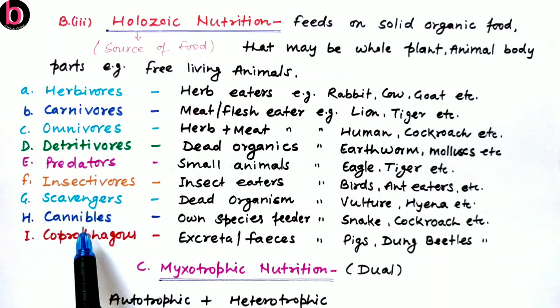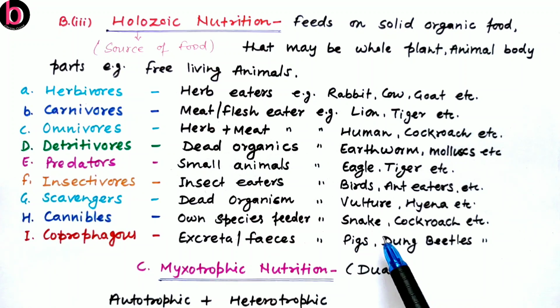The next one is cannibals. Cannibals are a specific type of organism which feed on their own species, or we can say which feed on their own young ones. This is like a snake as well as cockroach. In some specific conditions, if there is no availability of food material after childbirth, then they can also consume their young ones that are produced very quickly after birth.